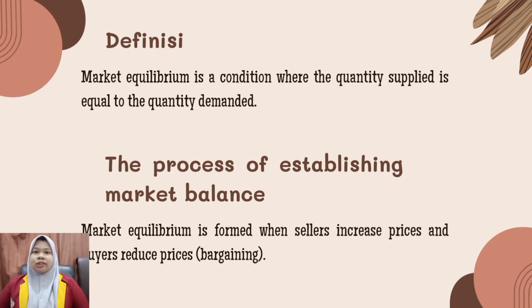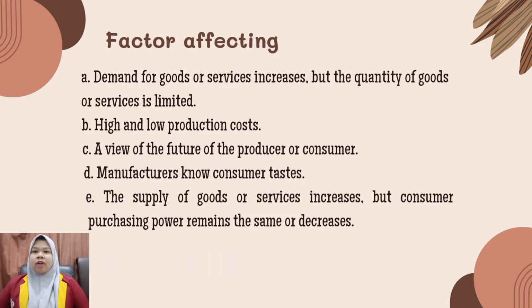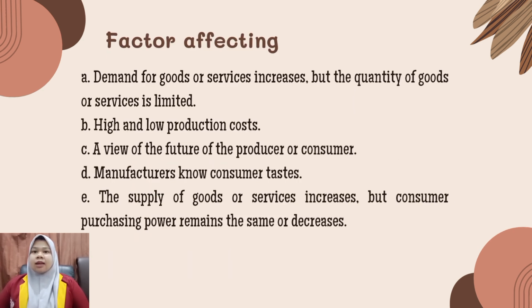Equilibrium is a condition where the quantity supplied is equal to the quantity demanded, the process of establishing market balance. Market equilibrium is formed when sellers increase price and buyers reduce price through bargaining. Factors affecting: A. Demand for goods or services increases, but the quantity of goods or services is limited.